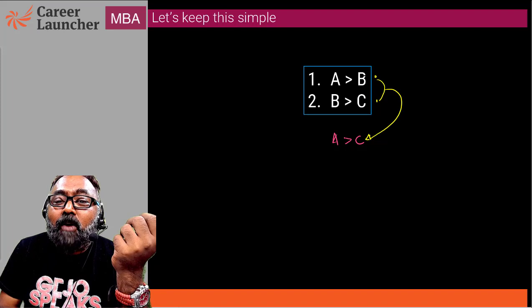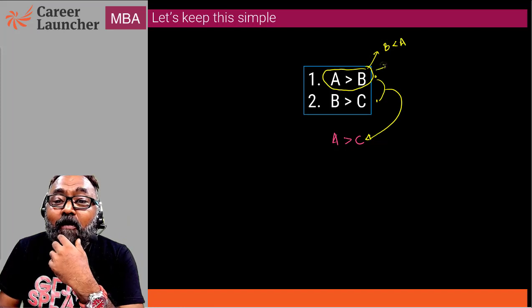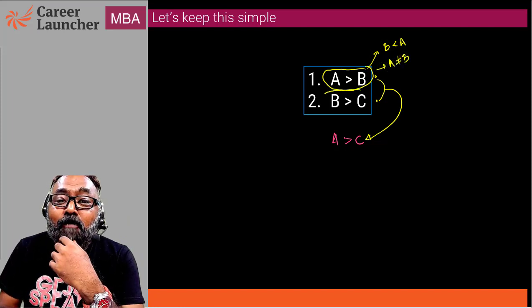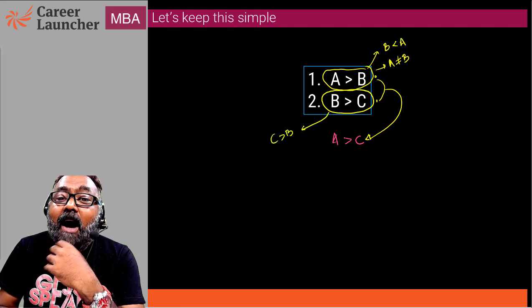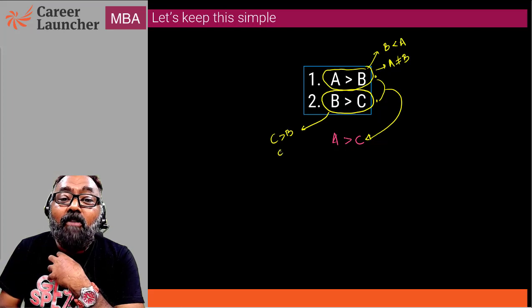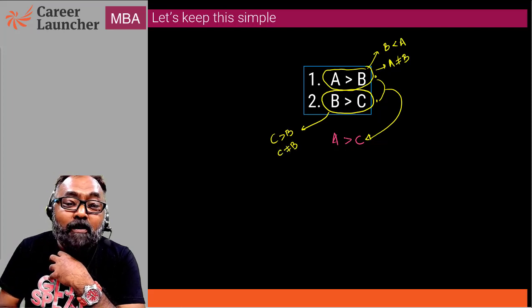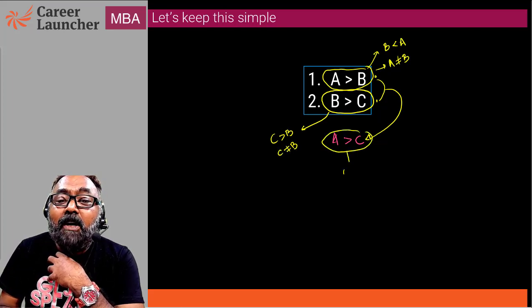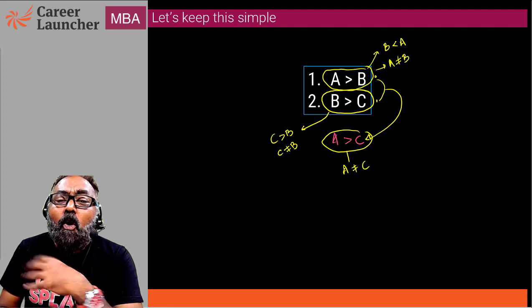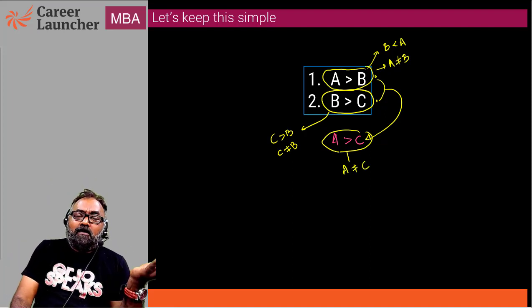I could just look at the first statement alone and say that B is less than A. I could even deduce from this first statement alone that A is not equal to B. I could deduce from the second statement alone that C is less than B, and that C is not equal to B. Therefore, from these statements, I can further deduce that A is not equal to C. All these can be deduced.